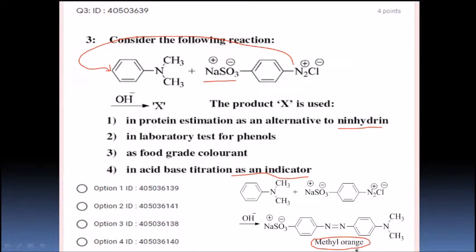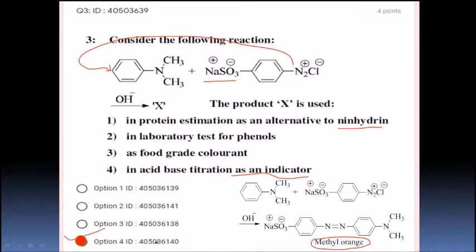We are going to get orange color in presence of base. That is why it is known as methyl orange. Right, students? So option number 4 is the correct option: in acid base titration it is used as an indicator.